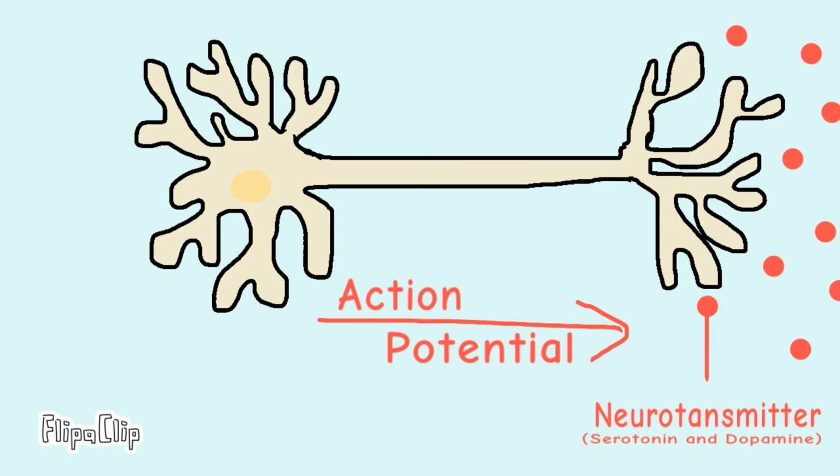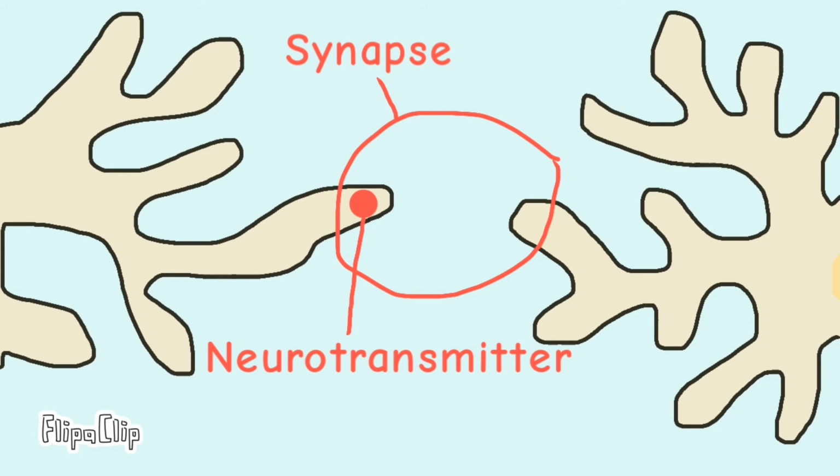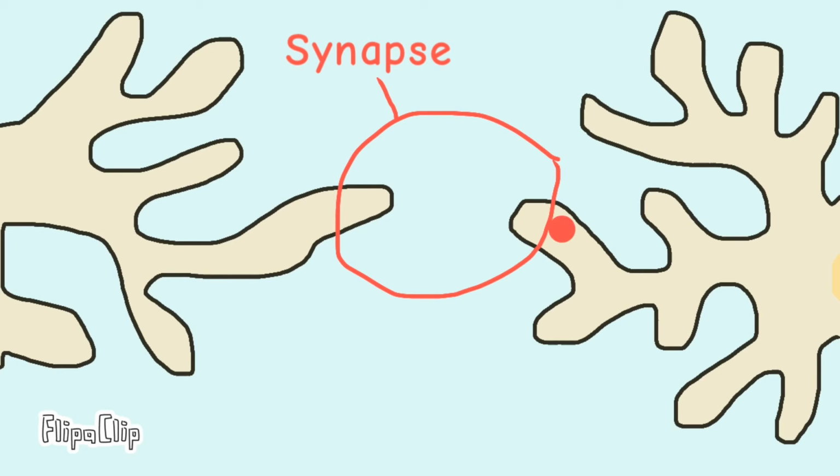You may have heard of serotonin and dopamine. Both of these are neurotransmitters. And that neurotransmitter is going to travel across the synapse into the dendrite of the receiving cell. And that is how the information will be communicated.